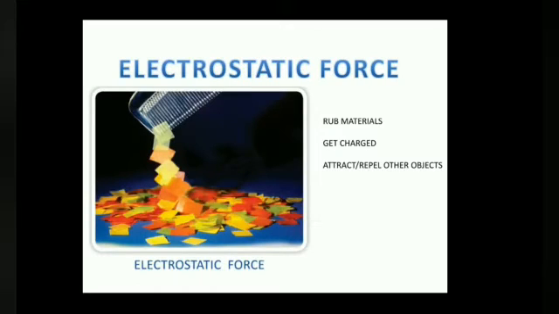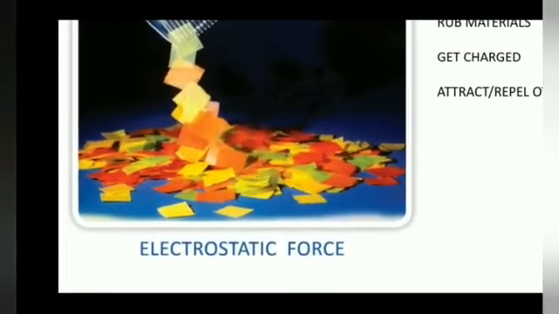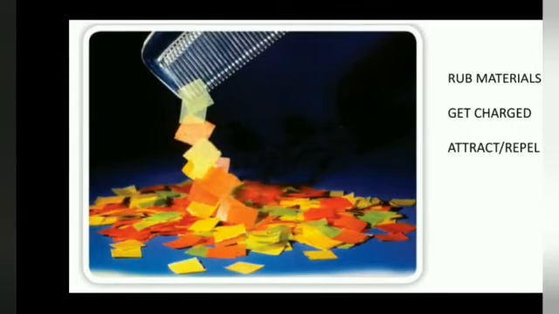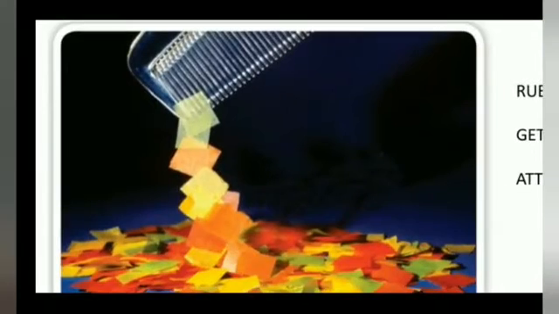Next we have electrostatic force. You can see here, I am going to explain this with the help of an example. What you have to do is, you have to tear a paper into tiny pieces. After that, you can run a comb through dry hair. Then you have to bring the comb closer to these tiny bits of paper. The bits of paper stick to the comb, and this happens due to electrostatic force.